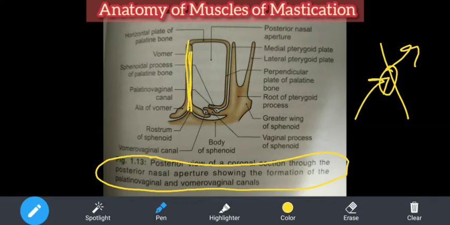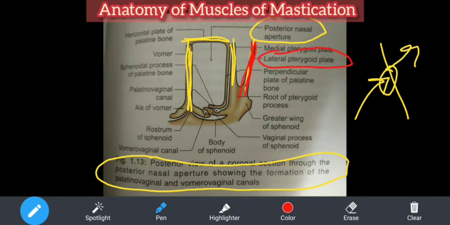And after that, what do you see? Come on, can anyone tell me? See, this is the horizontal plate of the palatine bone. And this is the sphenoid. So you are seeing it inverted. Now this is the posterior nasal aperture. You can understand. So this is the medial pterygoid plate and this is the lateral pterygoid plate. I will put the lateral pterygoid. Now, our discussion is around the lateral pterygoid plate.